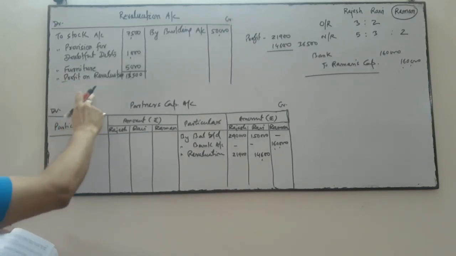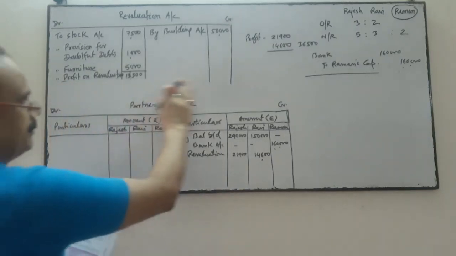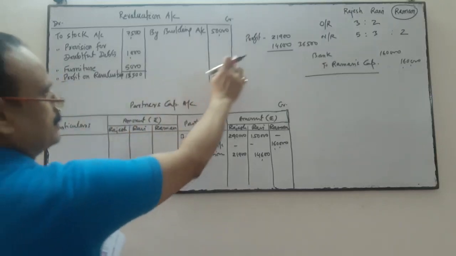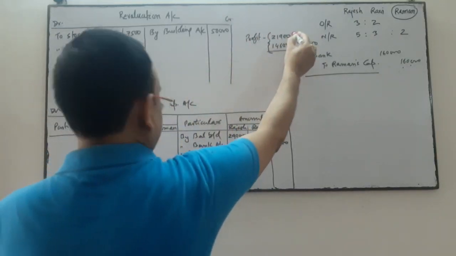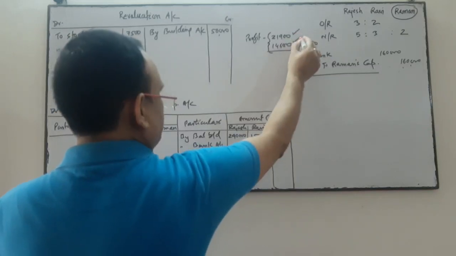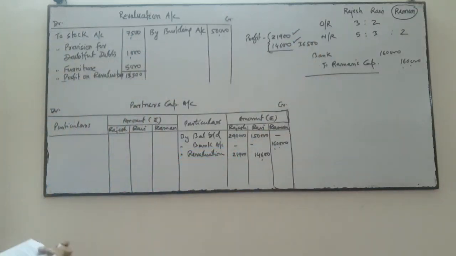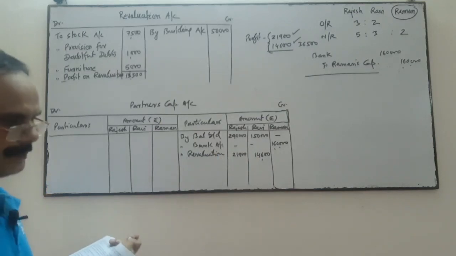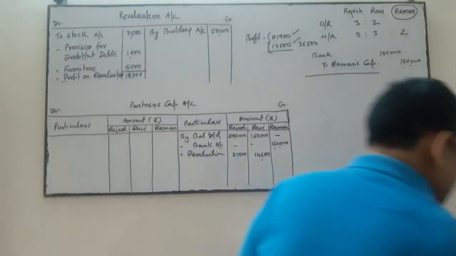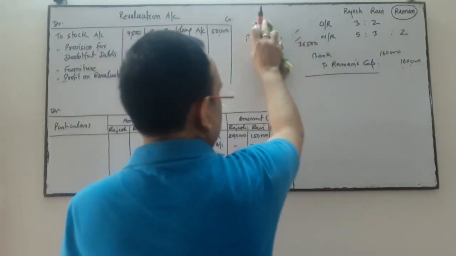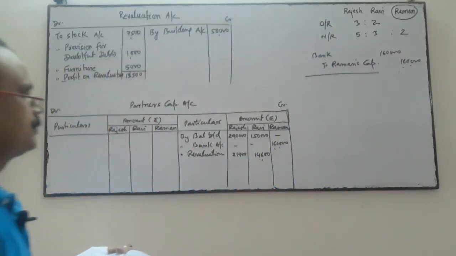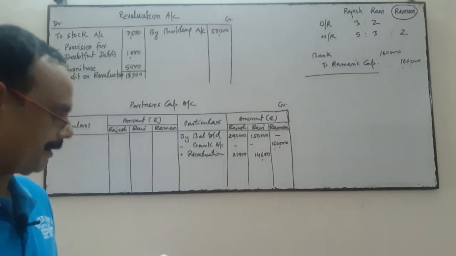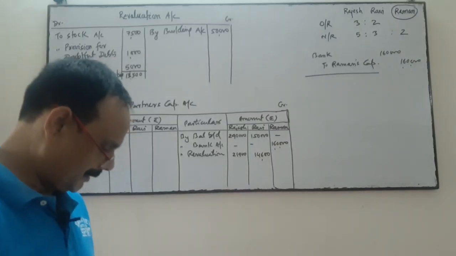As I have removed this area, that's why I have written this amount over here. This is the profit of Rajesh, this is the profit of Ravi. Is it clear? So this is the posting of revaluation profit.